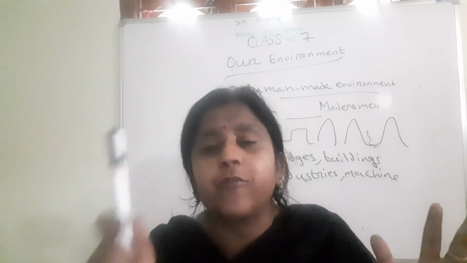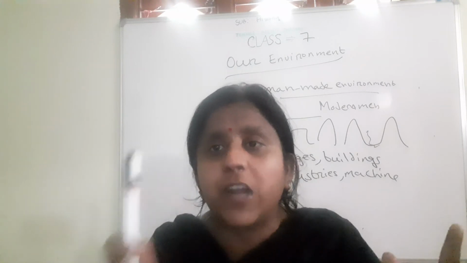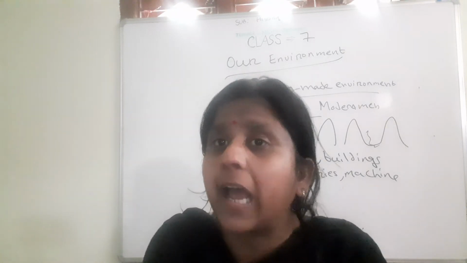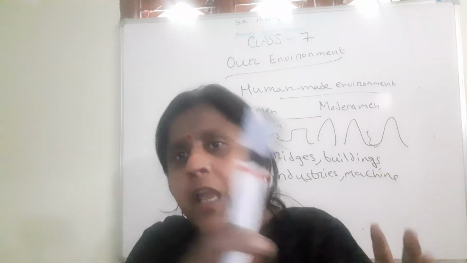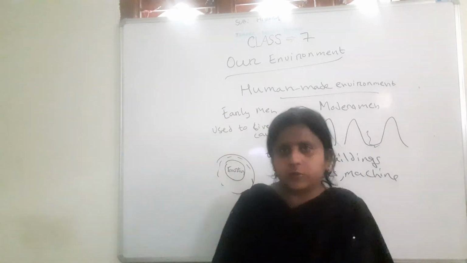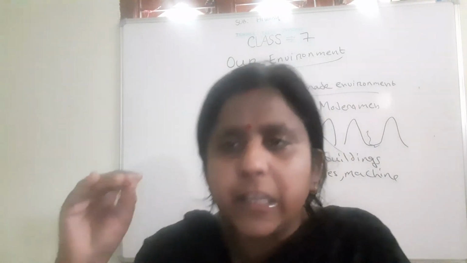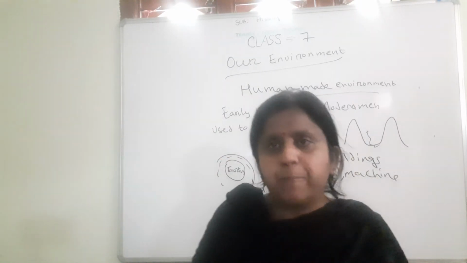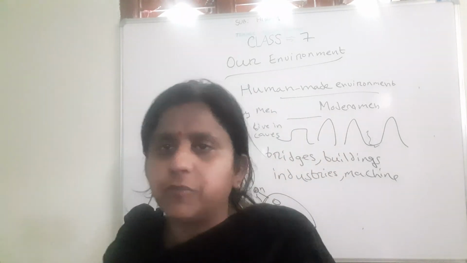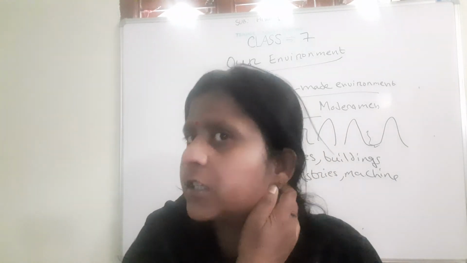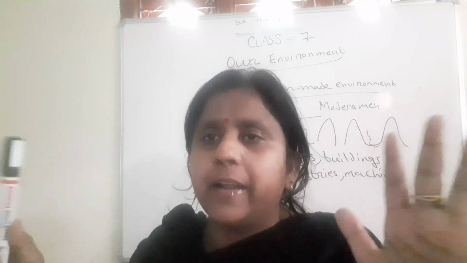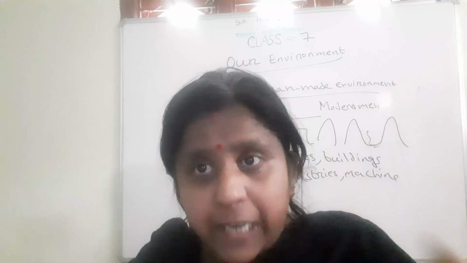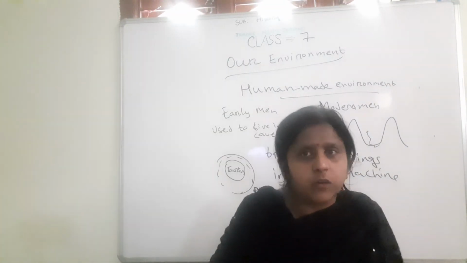The zone of contact between the three layers, lithosphere, hydrosphere and atmosphere, which consists of living things, is known as the biosphere. I have also discussed that. For our survival, the lithosphere, hydrosphere and atmosphere are all important. We cannot live without any of these layers. So the natural environment is the lithosphere, hydrosphere, atmosphere as well as living things. Understood?